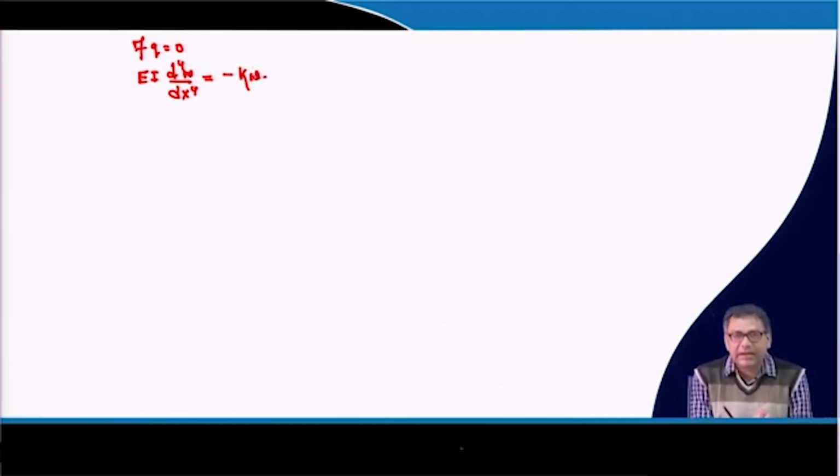Now, we can get a closed form solution of this equation, particularly where the external load is taken as 0, because the loading effect will be incorporated later by using the boundary condition. Right now q is considered as 0, and I will get a closed form solution. This type of equation is well known.